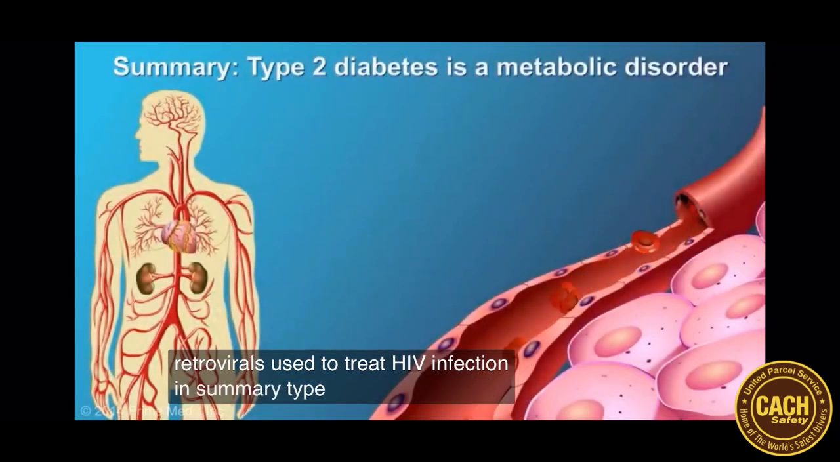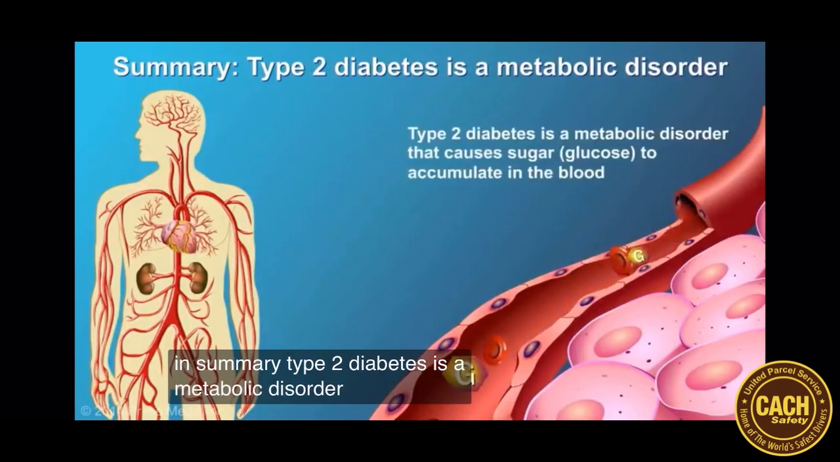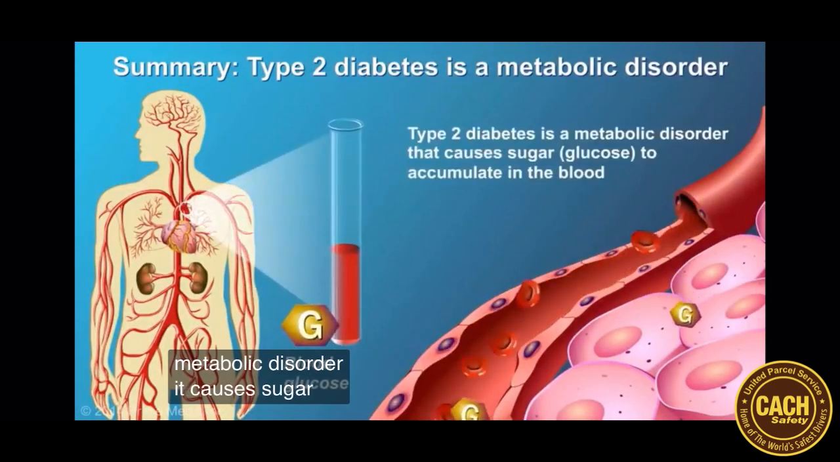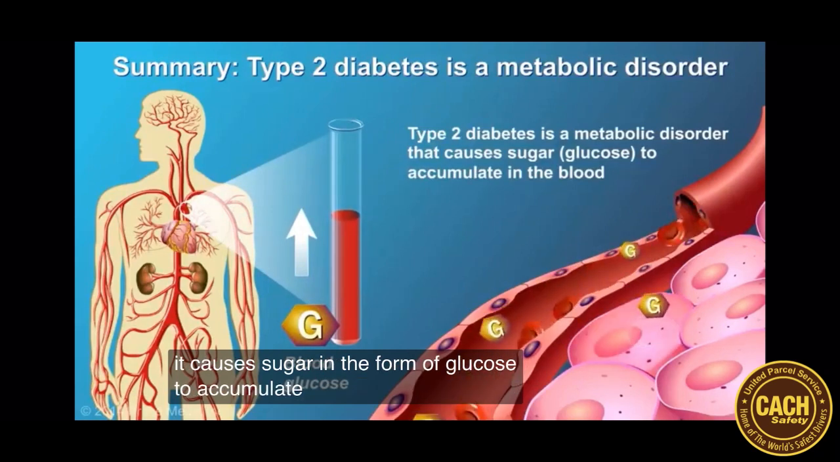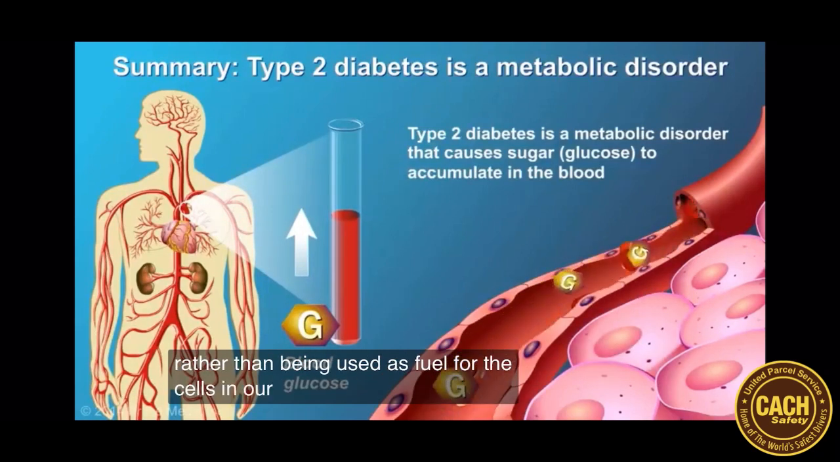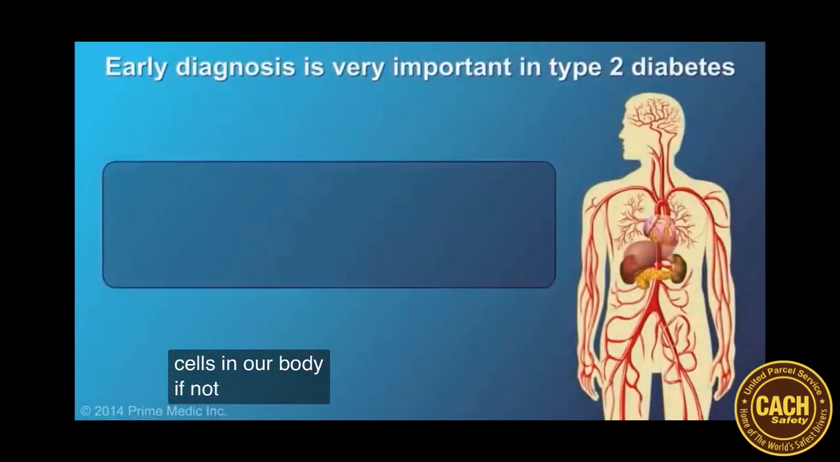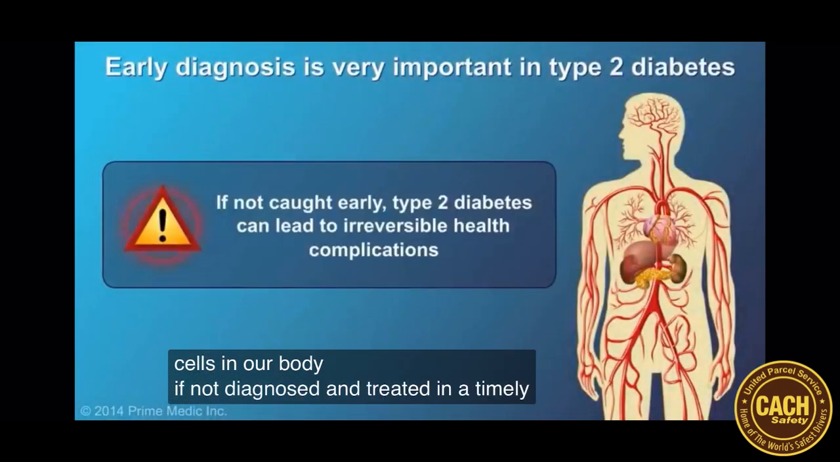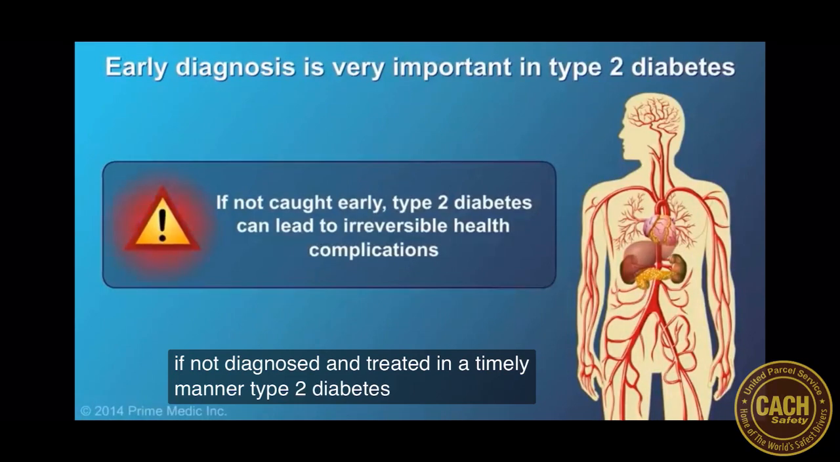In summary, type 2 diabetes is a metabolic disorder. It causes sugar, in the form of glucose, to accumulate in the blood rather than being used as fuel for the cells in our body. If not diagnosed and treated in a timely manner, type 2 diabetes can lead to many